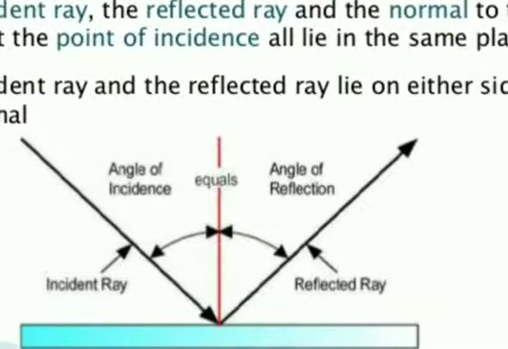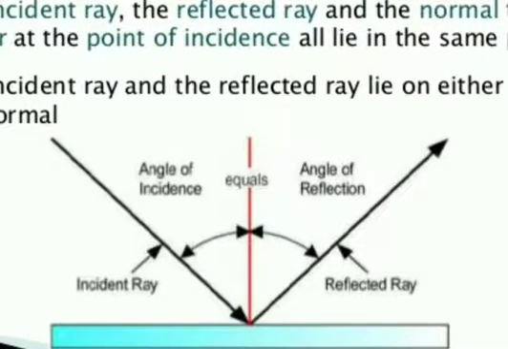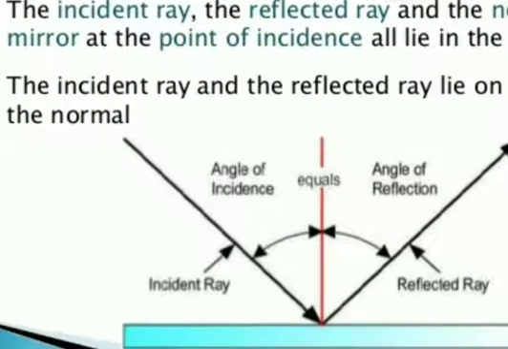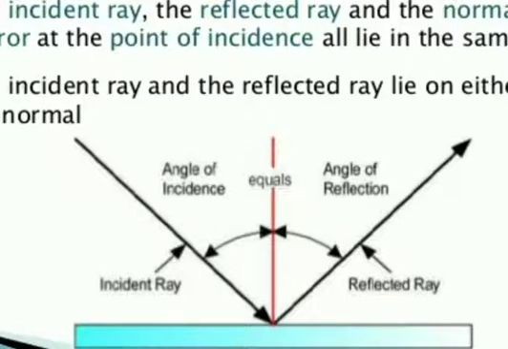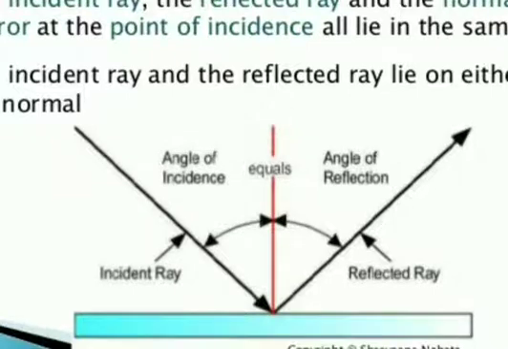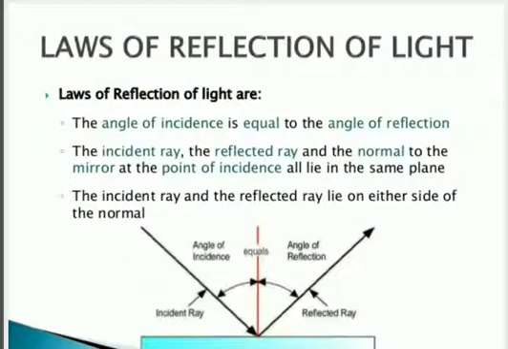And in the diagram you can see easily, this one is the incident ray. The incident ray is a ray which falls first on the reflecting surface, and the reflected ray is the ray which is formed or which comes out after reflection. And you can see the red ray, that is the normal, meaning the ray perpendicular to the surface. So I think all these things are clear to you people.